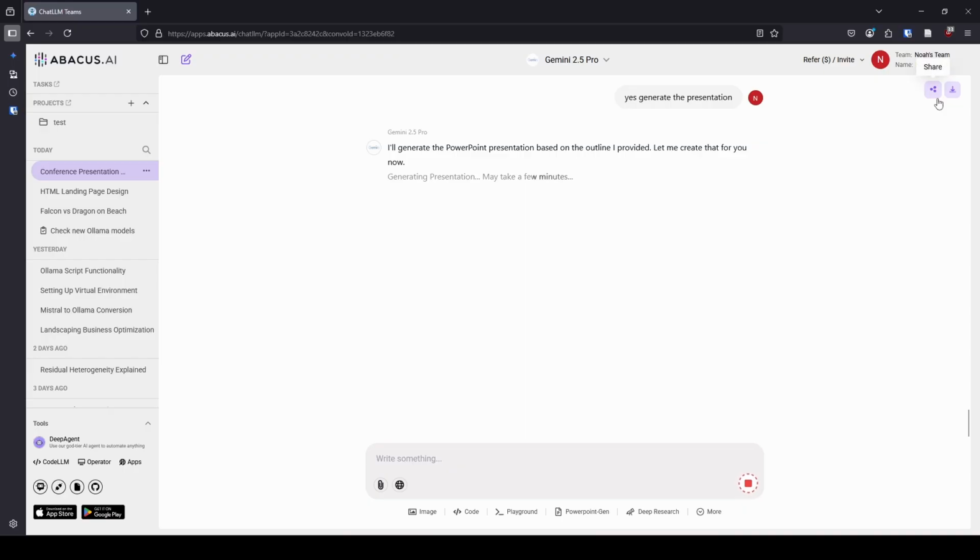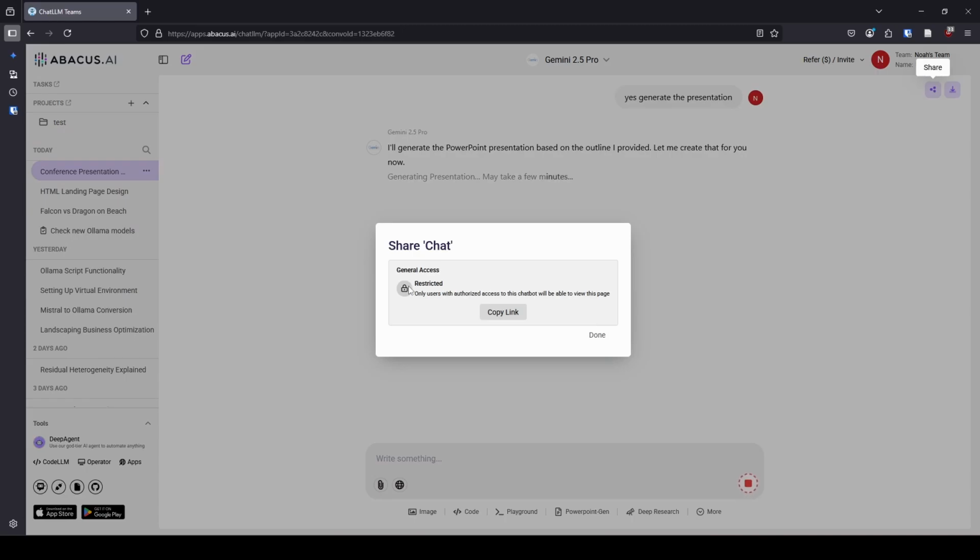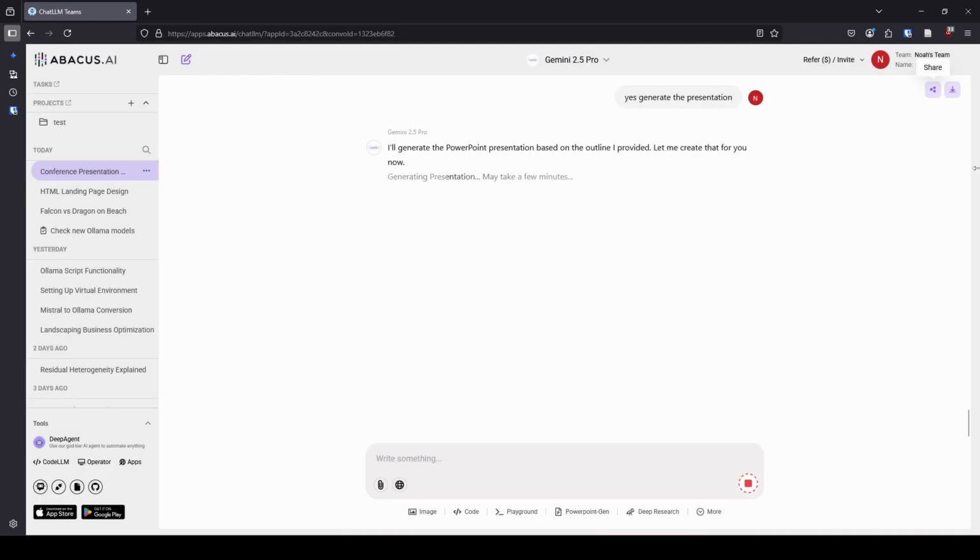So up here, we have our share button. If we want to share this chat with somebody, we can send them a link. Let's see if this pops up. Yeah, see, so we can copy the link to it if we want to. And then if we want to download the whole thing as a PDF, we can also do that. So all we do is click this download button and then it would open up. And I'll show you what that looks like because it is a little bit of an odd presentation, but once I got used to it, it made a lot more sense.